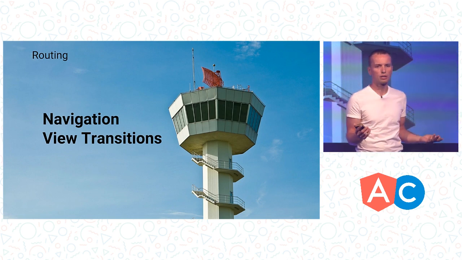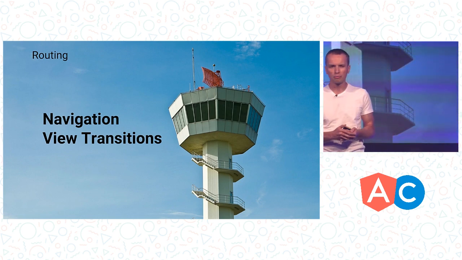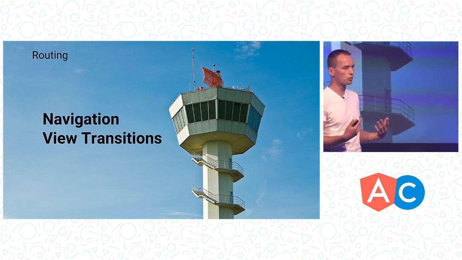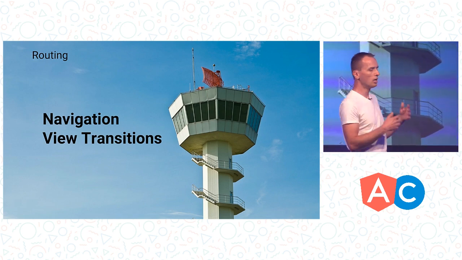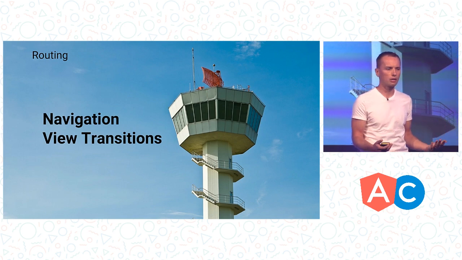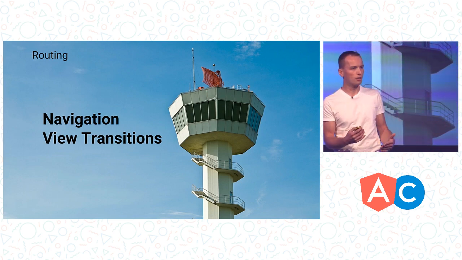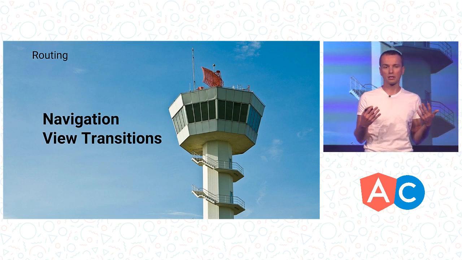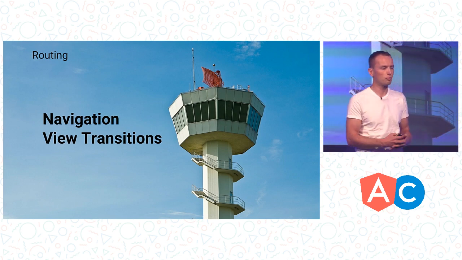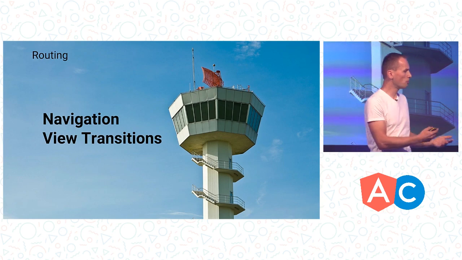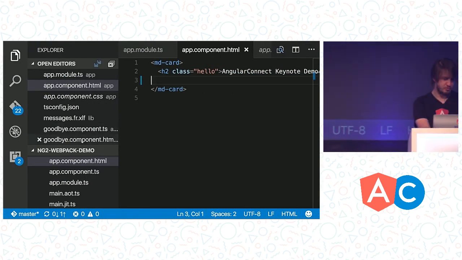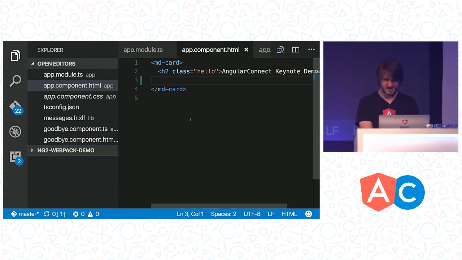If you build any Angular 1 applications, you're already familiar with routing. You know how that works. In Angular 2, we still have the routing. It's much more powerful than what we had in Angular 1. We have things like hierarchical routing. We have guards that allow you to do authentication, data prefetching. We have things like navigation cancellation, something that was not possible in Angular 1. Let's see a demo of how that works. Sure. So anybody here used the new router yet? The third router? It's the only router now, but the third router.